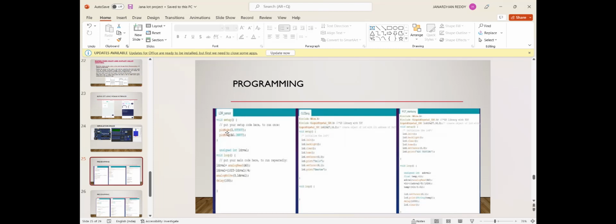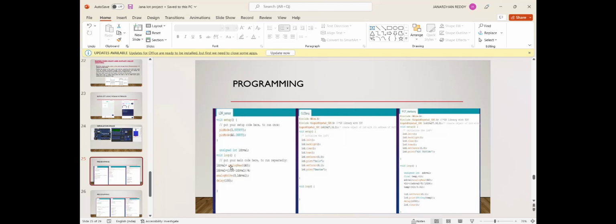We can access through pinMode, and 3 as output. So here the output we can get at pin 3. And the input we are giving for the LDR sensor is A0. A0 is an analog input. We are giving input there, and the output we have taken at pin 3.